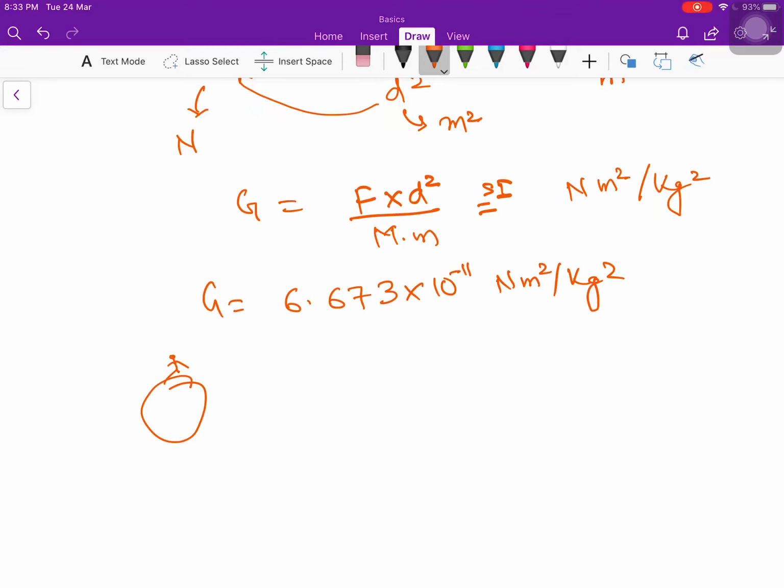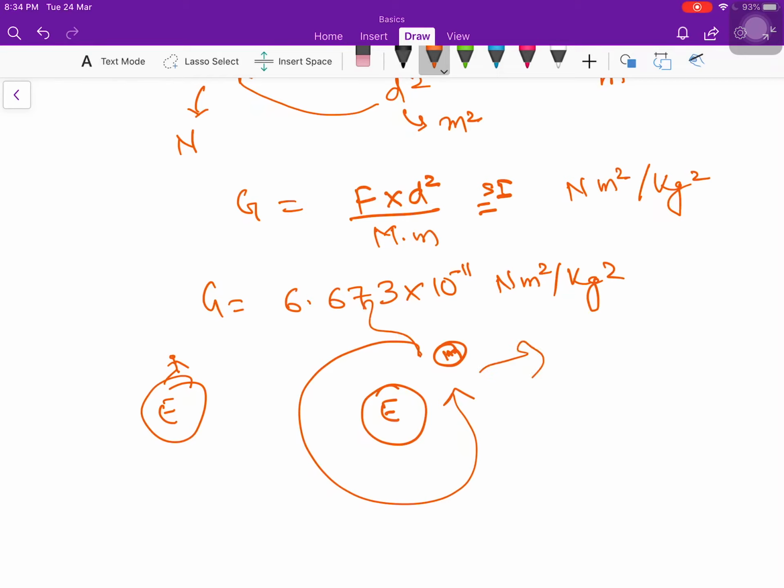Also you have seen that the moon revolves around the earth, right? So why is it revolving around, why is it not floating somewhere else? This is because of earth's gravitational force. You have seen that all the planets revolve around the sun.